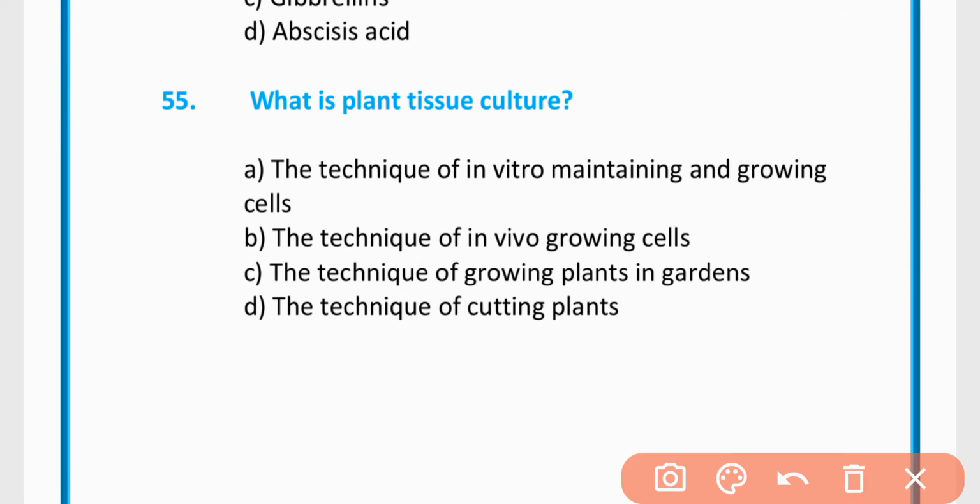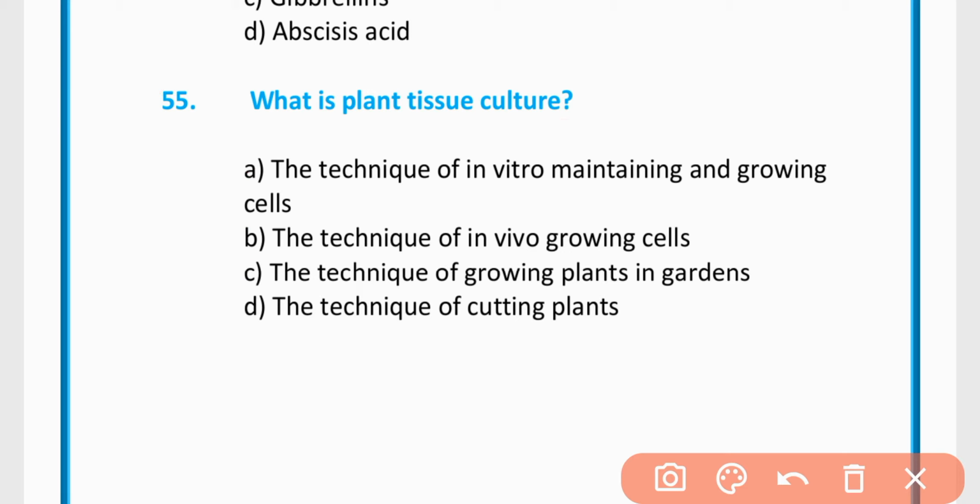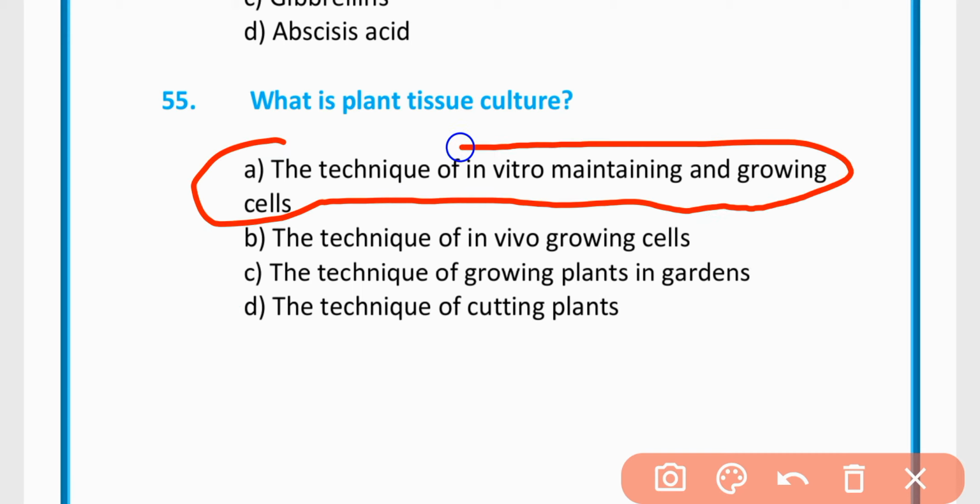MCQ number 55. What is plant tissue culture? A, the technique of in vitro maintaining and growing cells; B, the technique of in vivo growing cells; C, technique of growing cells in a garden; D, the technique of cutting plants. The correct option is option A, the technique of in vitro maintaining and growing cells.